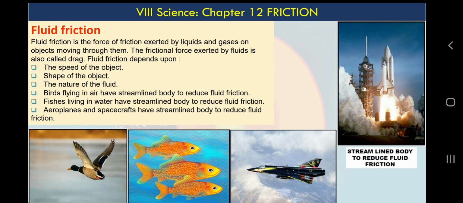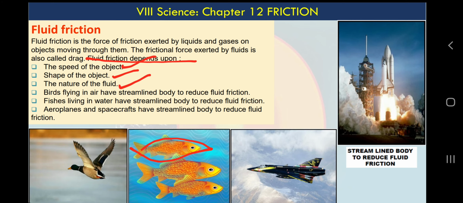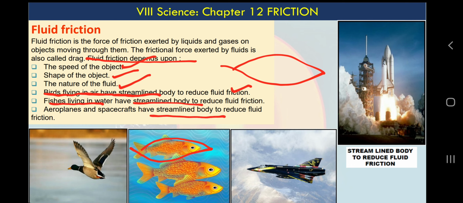Drag depends on the speed of the object, the shape of the object, and the nature of the fluid, whether it is air, water or honey. You can imagine that walking in water will be easier, while walking in honey will be harder. So it depends on the nature of the fluid also. Birds flying have a streamlined body. This spindle shape is also called a streamlined body. Fishes and aeroplanes also have a streamlined body. This body type is called streamlined, or this shape is called spindle shape.